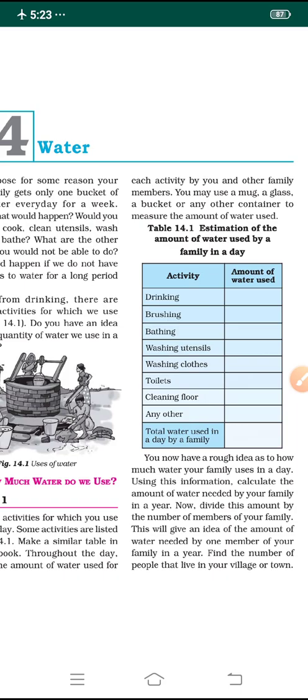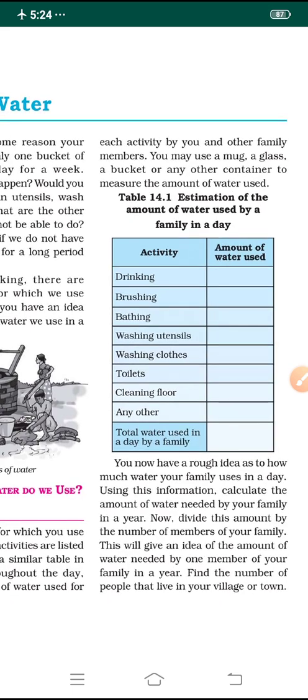Here in the first column is given the estimation of the amount of water used by a family in a day. In the first column, many activities are given. In the second column, the amount of water used, which you can mention in terms of mug, glass, or bucket. First is drinking, then brushing in the morning, bathing, washing utensils, washing clothes, toilets, cleaning the floor, and any other activities.